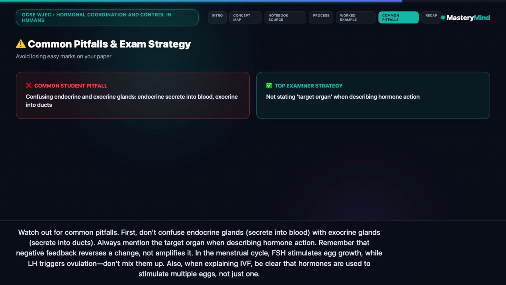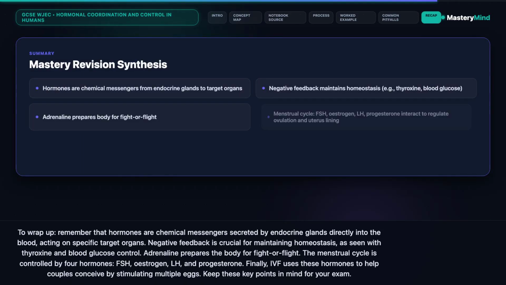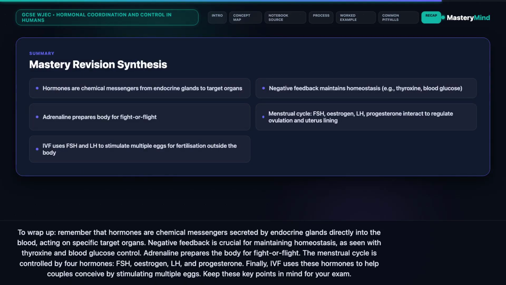In the menstrual cycle, FSH stimulates egg growth, while LH triggers ovulation. Don't mix them up. Also, when explaining IVF, be clear that hormones are used to stimulate multiple eggs, not just one.